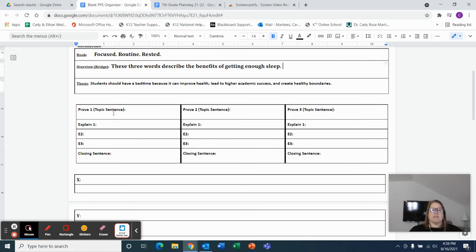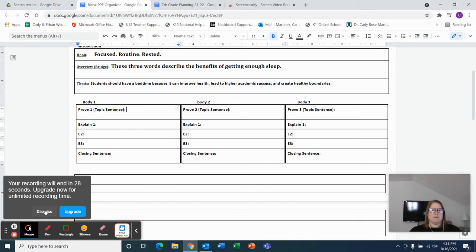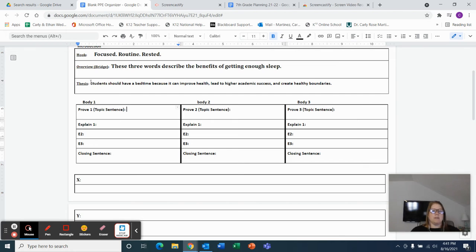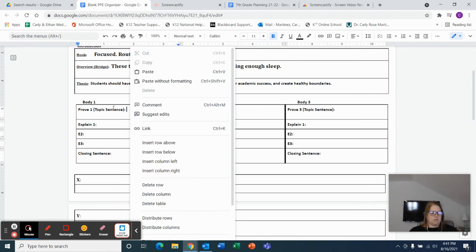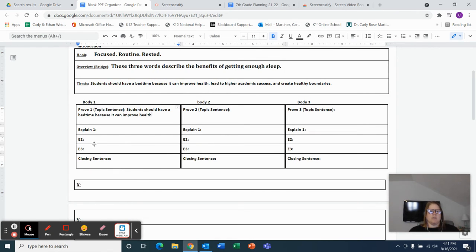Okay. From there, these 3 boxes will become your body paragraphs. Okay. So this one on the left will be body paragraph 1. This one in the middle will be body paragraph 2. And then this one on the right will be body paragraph 3. Okay, so for body paragraph 1, I'm just looking at this section here on the left. My topic sentence is going to come directly from that thesis statement. So for my topic sentence, I'm going to take the beginning part of my thesis and I'm going to stop after that first detail. Okay, so students should have a bedtime because it can improve health.